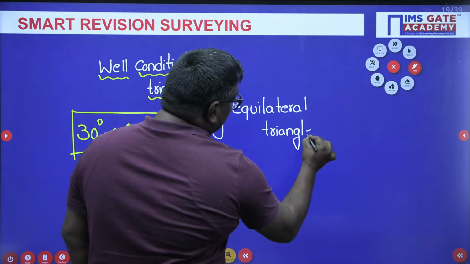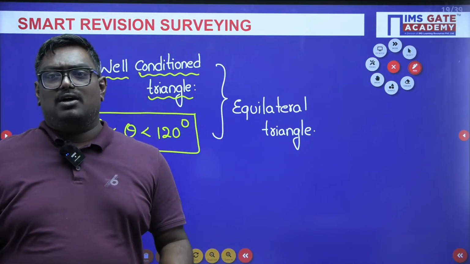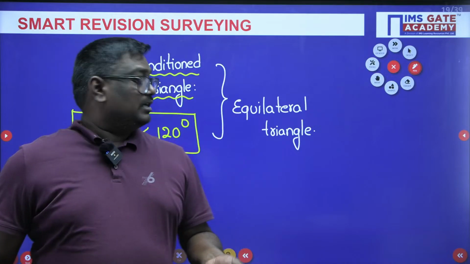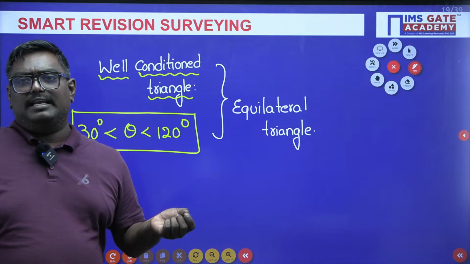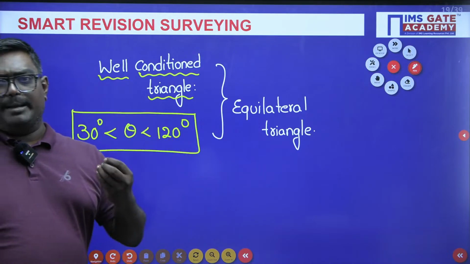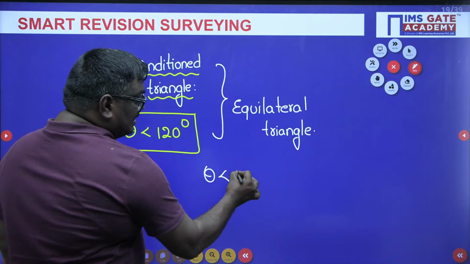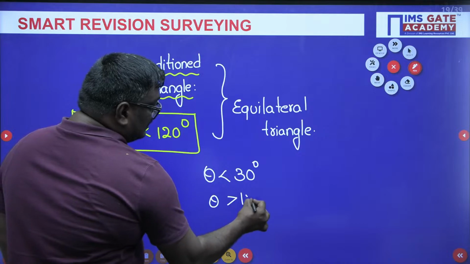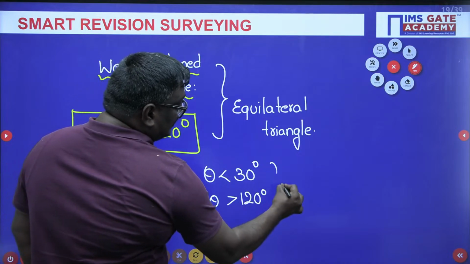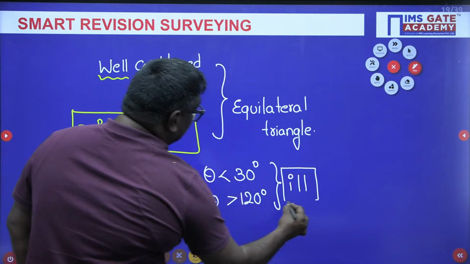Is it clear, sir? Yes. Now, if theta is not less than 30 and not more than 120, it is well-conditioned. Absolutely correct, Swetanshu. If theta is less than 30 degrees or greater than 120 degrees, then we call it an ill-conditioned triangle.